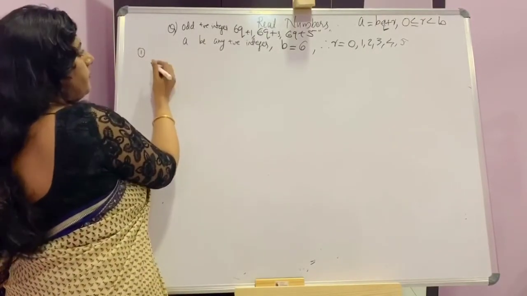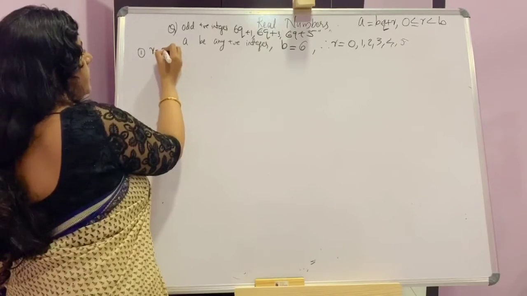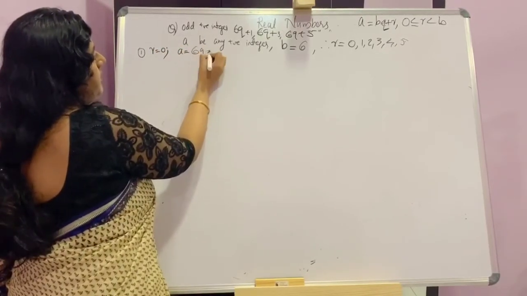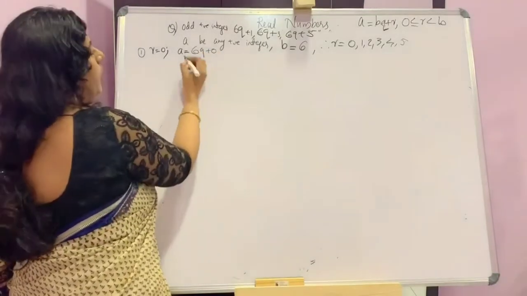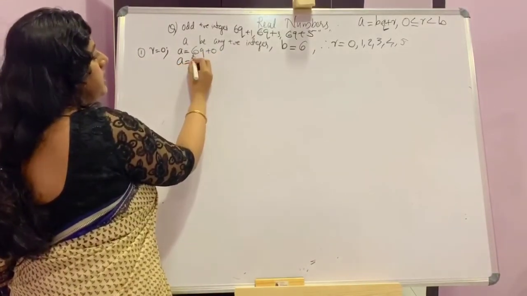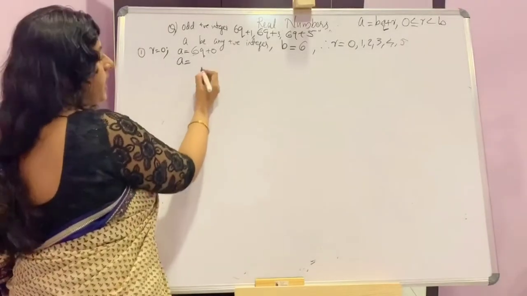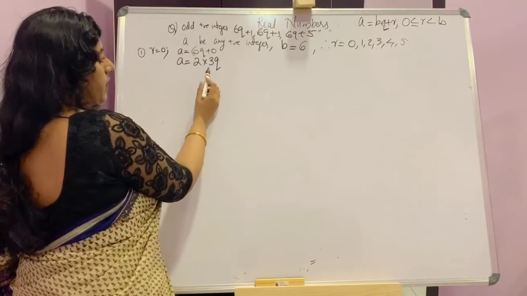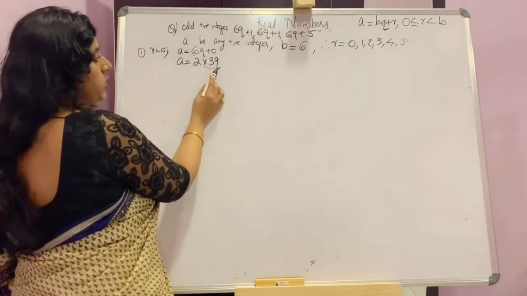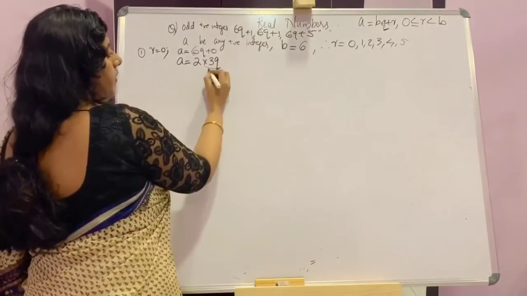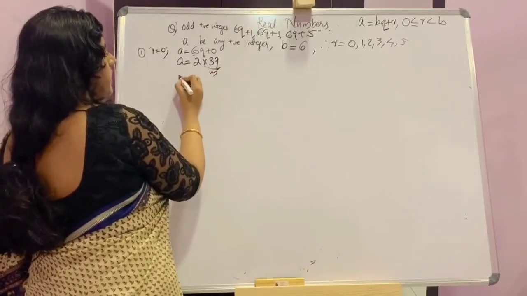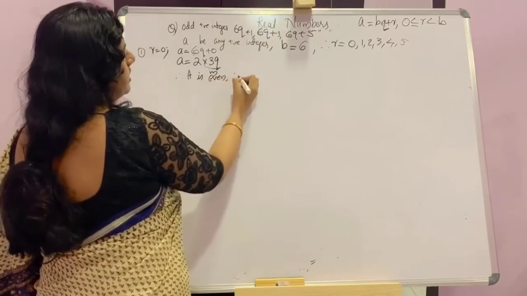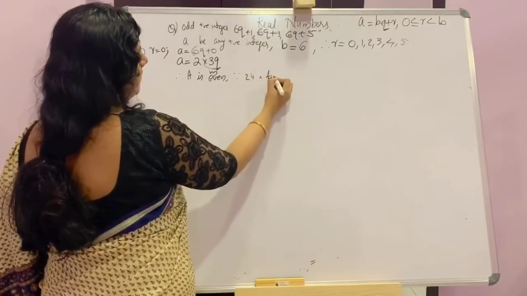First one, r is equal to 0, then a is equal to 6q plus 0. That is, a is equal to 6q, which can be written as 2 into 3q. So we can write it as 2 into something, so it is even. If this is m, then it is even. Reason is 2 is a factor.